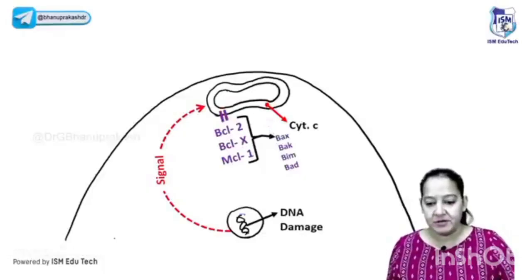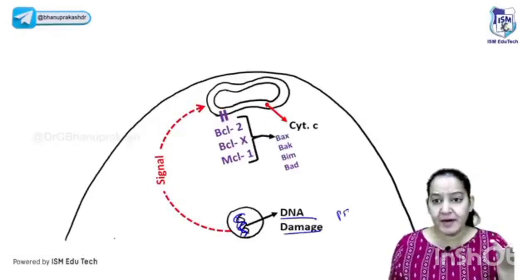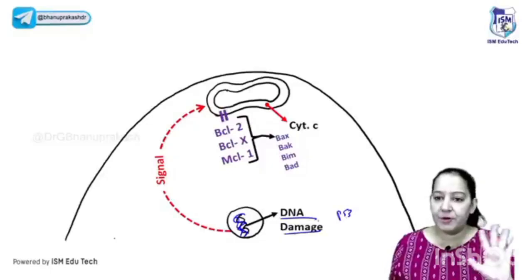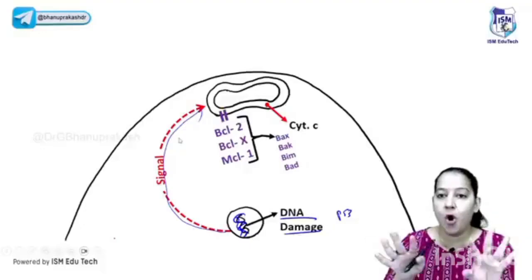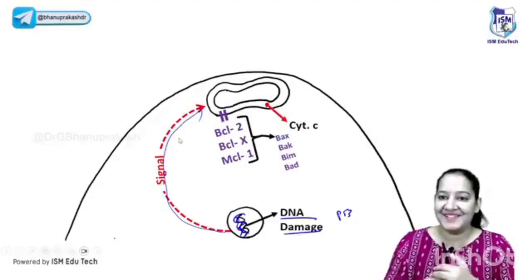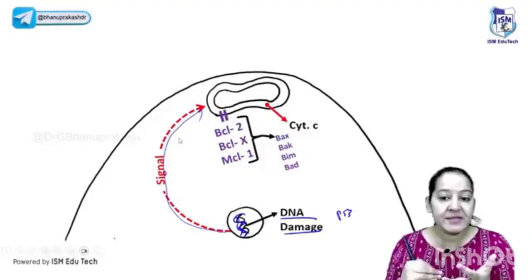But imagine the DNA is damaged. P53 will try to repair it, but it is beyond repair. P53 is unable to repair it. So this will give the signal to the mitochondria that I'm gone, I'm damaged, I cannot be repaired. Commit suicide, start suicide. Who is giving the signal? The nucleus. To whom is it giving? The nucleus is giving the signal to the mitochondria.